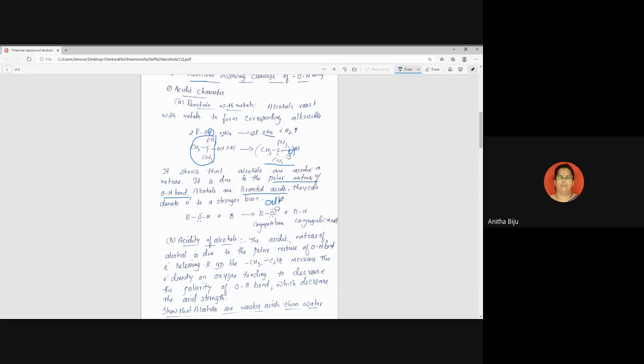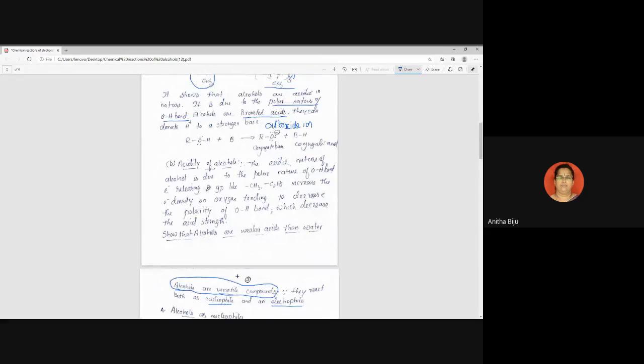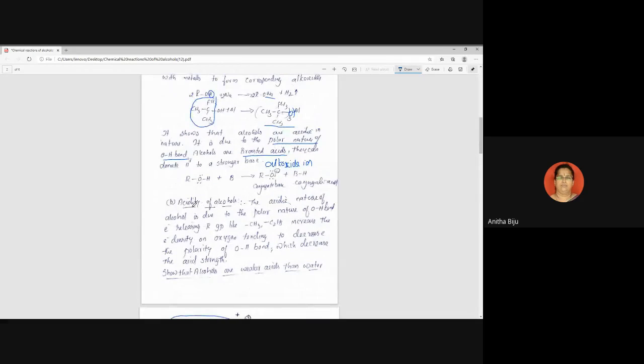Alkoxide ion. Okay. So alkoxide ion is also called a conjugate base. Okay. Now the second topic is acidity of alcohols. Acidity of alcohol.